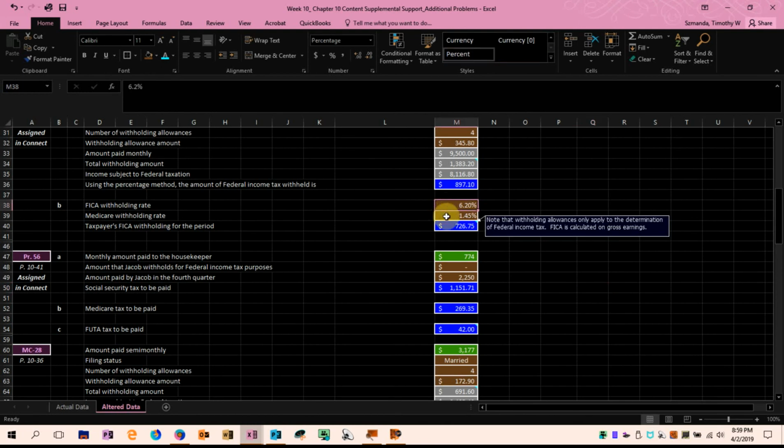We'll add 6.2% plus 1.45% for Social Security and Medicare, respectively. Then we will multiply that by the monthly income, which we said was $9,500 since they're paid monthly. That will give the total amount of FICA. This is actually Social Security, it should say, with a withholding rate of 6.2%.